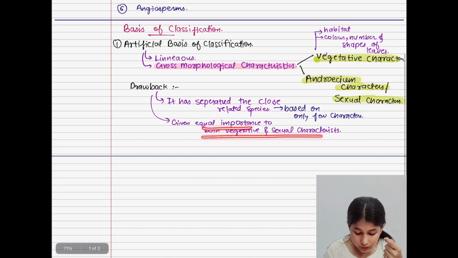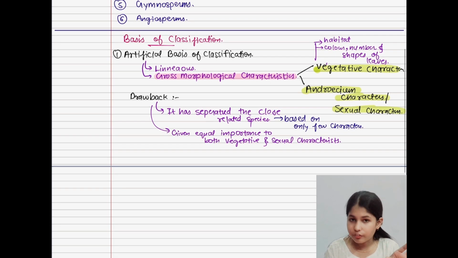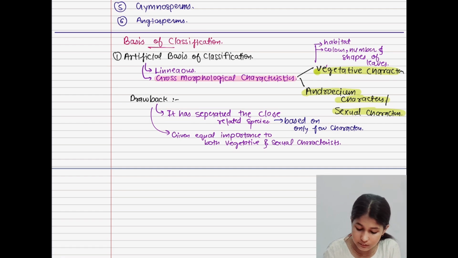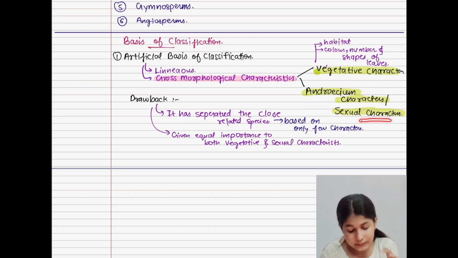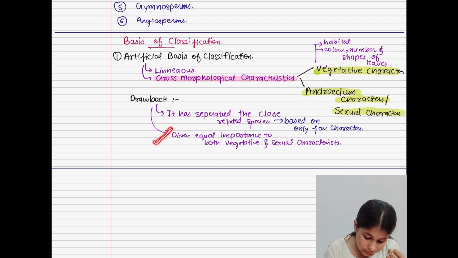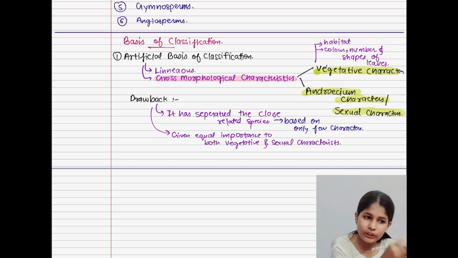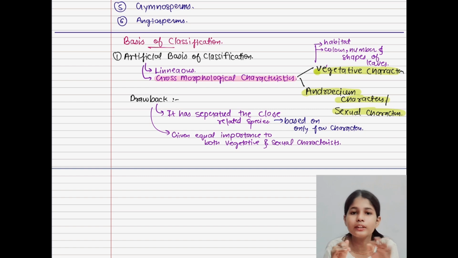Given equal importance to both sexual and vegetative characters. I hope you can understand what is meant by vegetative characters, and you have already understood what I want to convey about the sexual characters. So what does it mean that he is saying that both the vegetative character and the sexual character are equal,